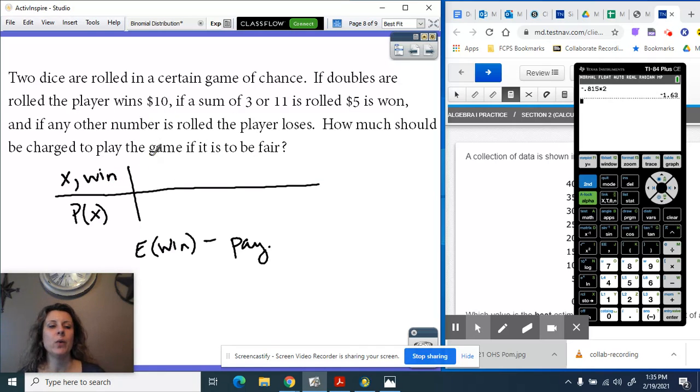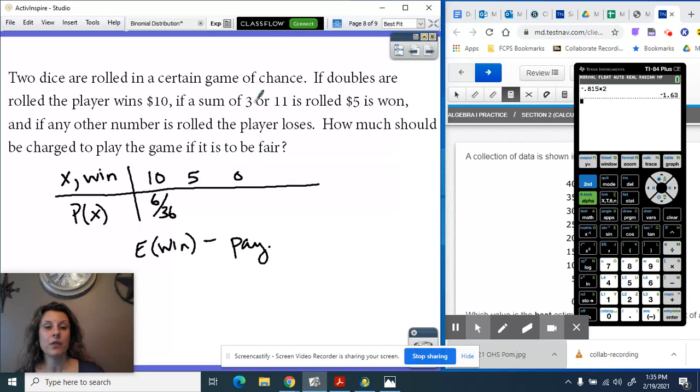Okay, so we could win $10. We could win $5, or we could lose, so win nothing. Okay, it does tell us that if we roll doubles, we win 10. So that's 1,1, 2,2, 3,3, 4,4, 5,5, or 6,6. So there's 6 chances out of those 36 possible outcomes when we roll 2 dice.